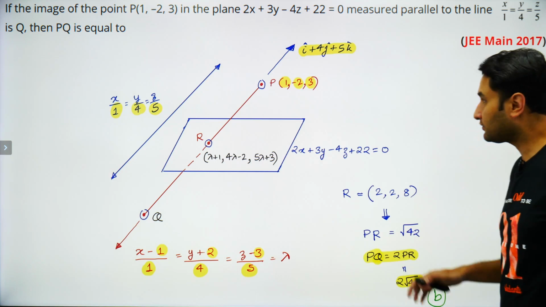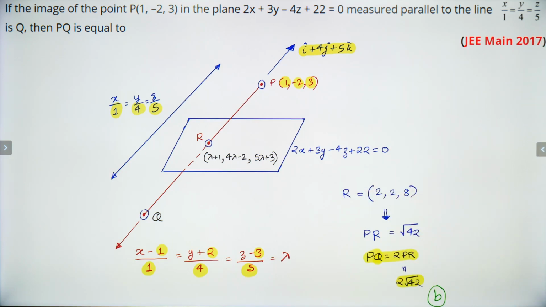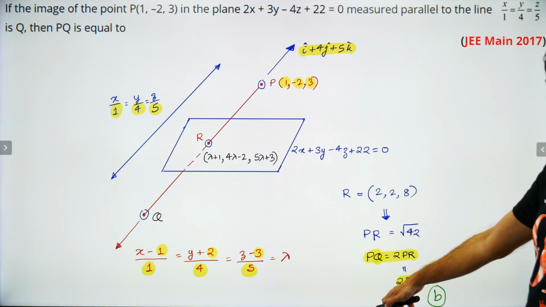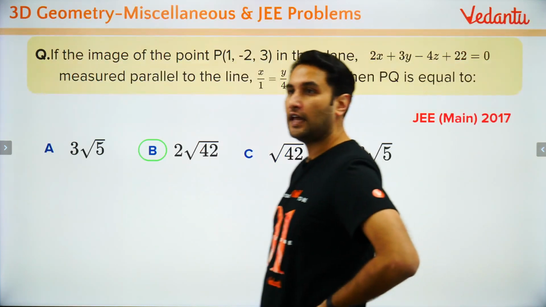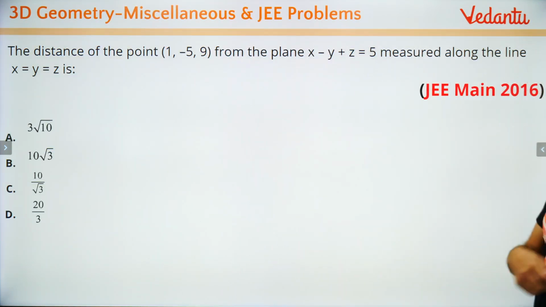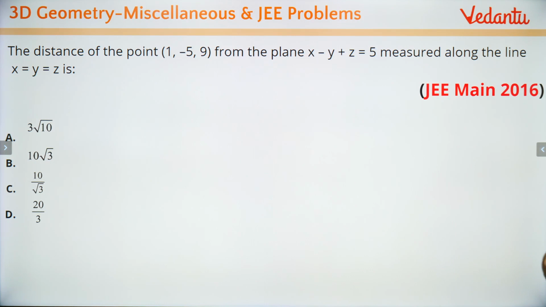ठीक है, आ जाओ. तो ये तो मैंने सॉल्व कर दिया. This we have solved. आंसर आएगा 2√42. ठीक है, क्लियर? आगे बढ़े. Now let's look at this problem. The distance of the point (1, -5, 9) from the plane measured along the line this.